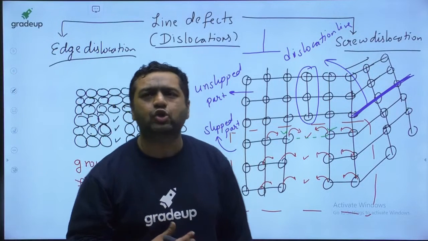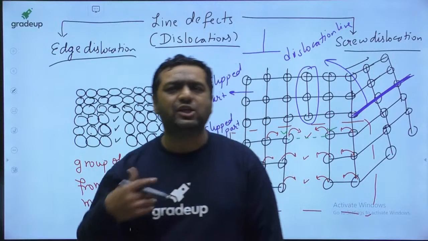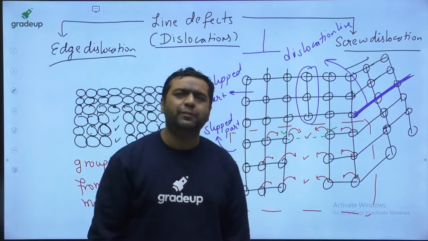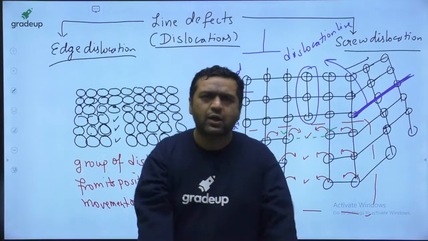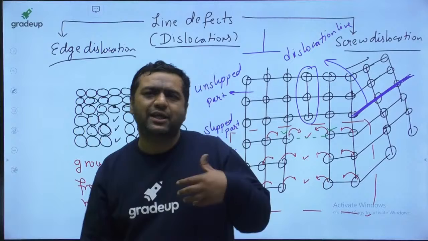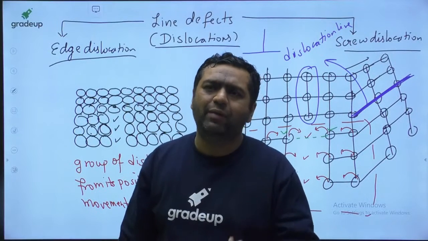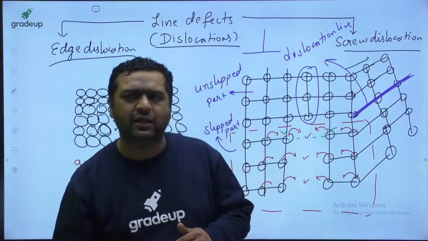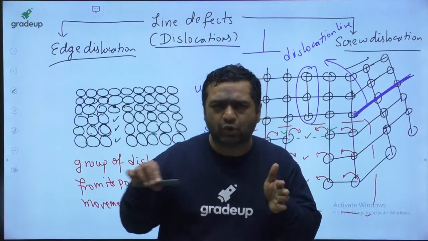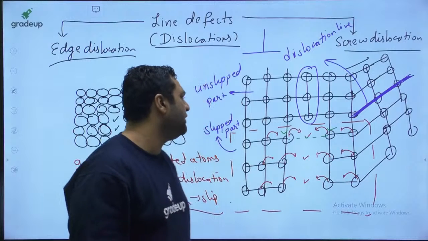Now my dear, the next question they will be asking is the direction of velocity. So you will be saying the direction of velocity is perpendicular to the dislocation line. So the question will be whether the direction of dislocation movement is perpendicular or parallel to the dislocation line. So it is always perpendicular to the dislocation line. This is another question which is asked.